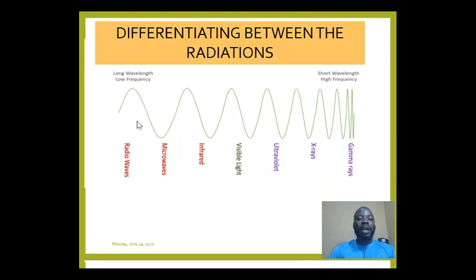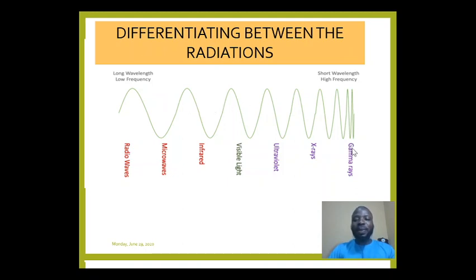So what you can mention from here is that the distance between successive crests, between this crest here and the next crest here, is very, very wide. And remember, the distance between two successive crests, or two successive troughs, is what we refer to as wavelength. So that shows that we have the longest wavelength toward this end. Meaning, from the gamma ray to the radio wave, we have an increase in wavelength. Coming from radio wave to gamma ray, the wavelengths are decreasing.